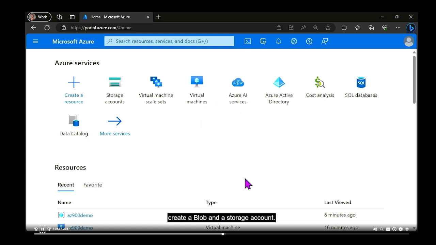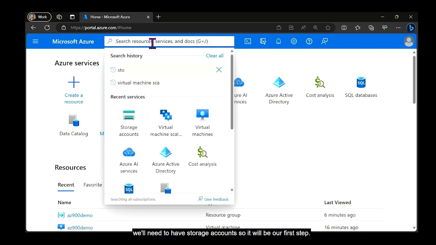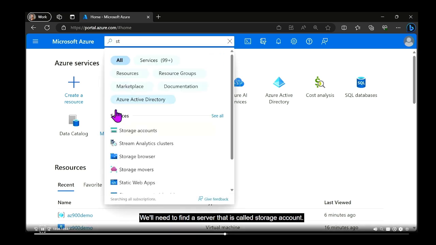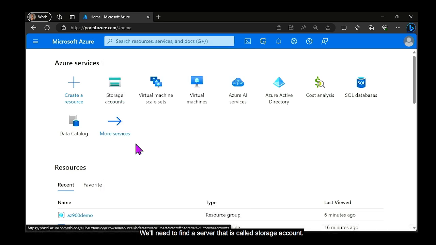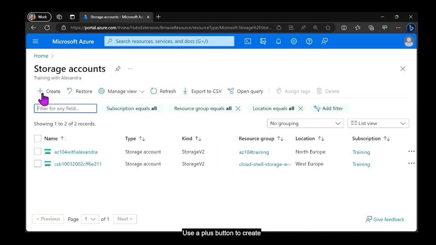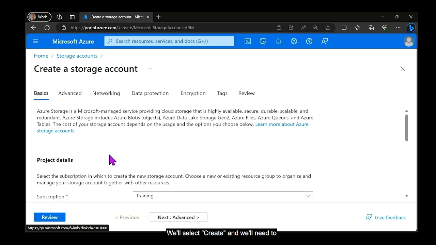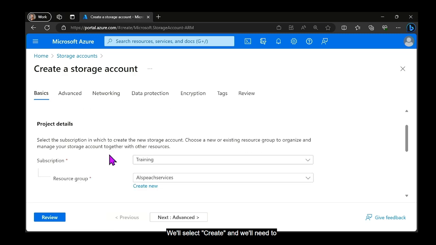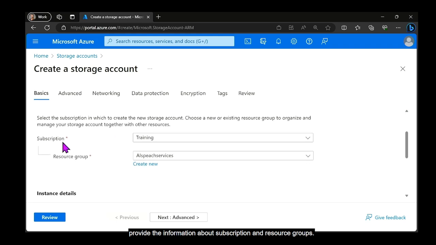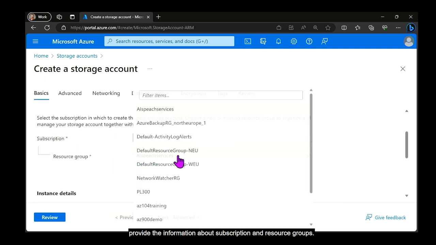In this demo, we will see how to create a blob and a storage account. If we want to upload a blob, we will need to have a storage account, so it will be our first step. For it, we will need to find a service that is called storage account. Use the plus button to create a resource as we did in previous demos. We'll select create. And we will need to provide the information about subscription and resource groups.